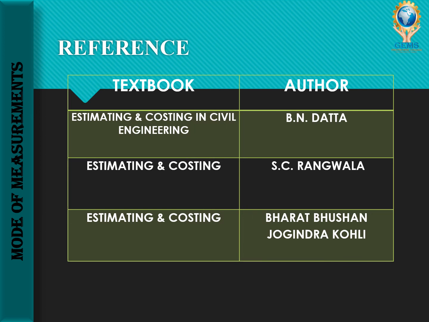These are the books we need to refer for this subject: Estimating and Costing and Civil Engineering by BN Datta, Estimating and Costing by SC Rangwala, then Estimating and Costing by Bharat Bhushan and Johindra Kohli. I mainly prefer the BN Datta book and the Bharat Bhushan, Johindra Kohli book. These are the books we need to refer for this estimating and costing subject.